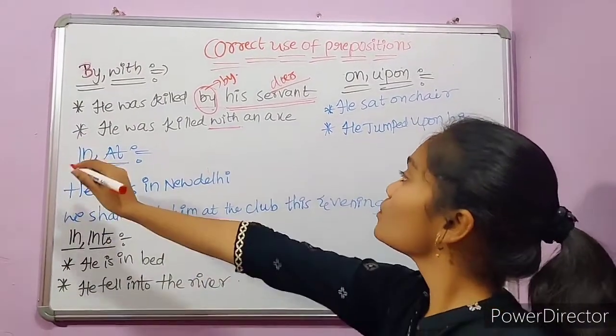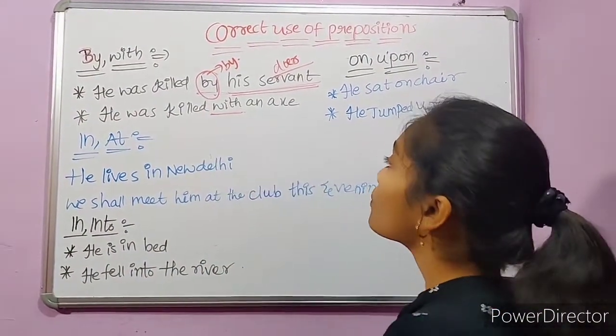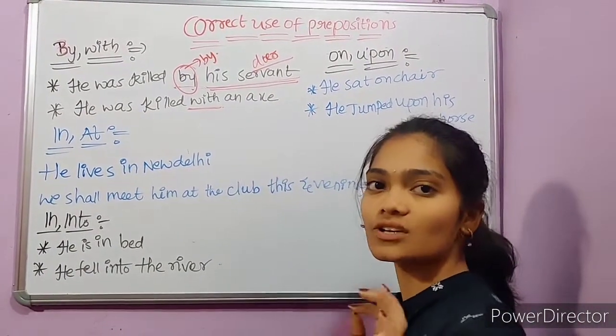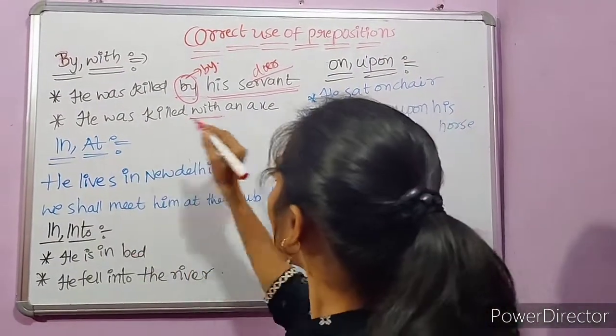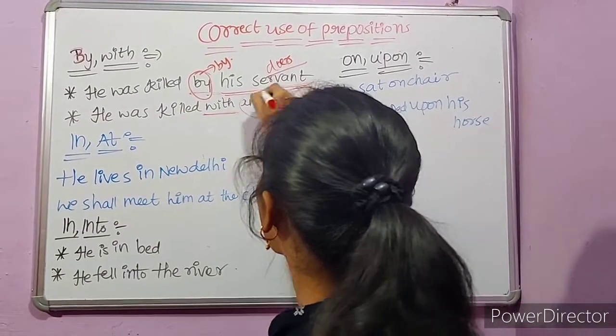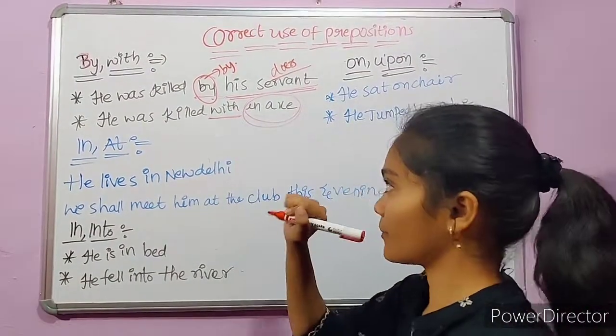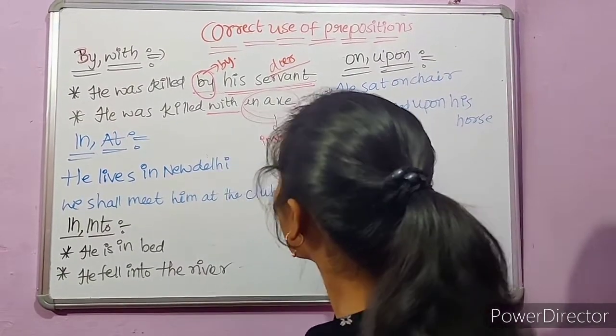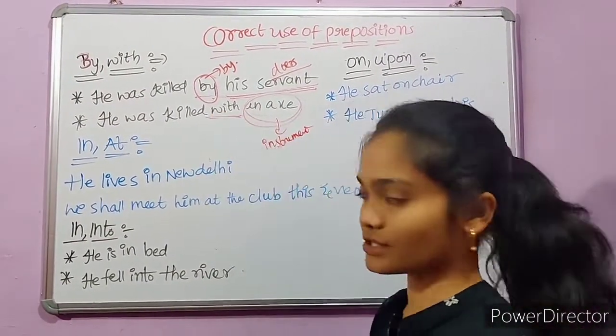He was killed with an axe. With is used to refer to the instrument with which an action is performed. By using the axe, an action is performed here. So, to refer to this instrument, we use the with preposition.